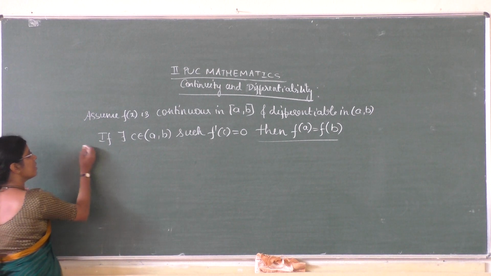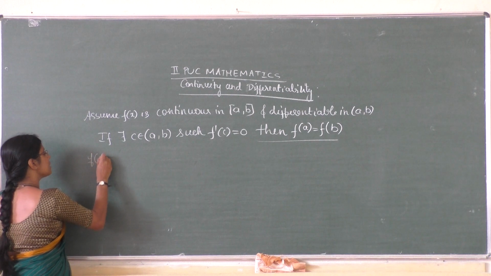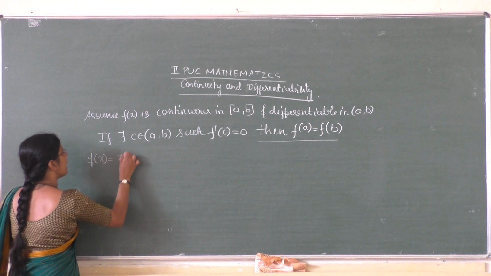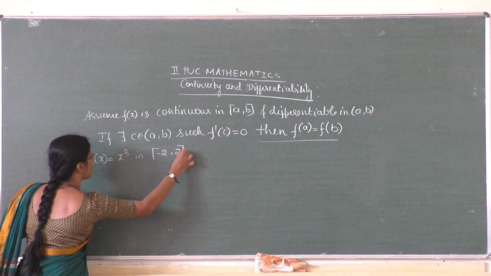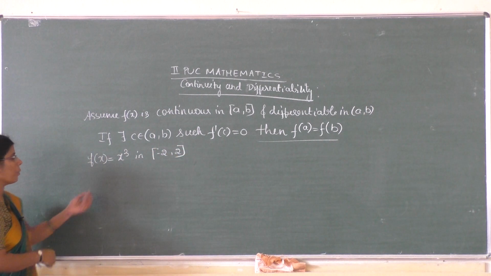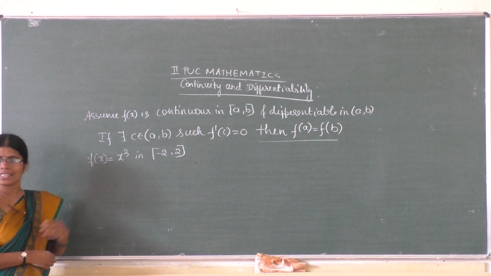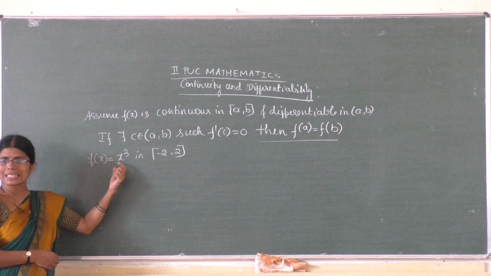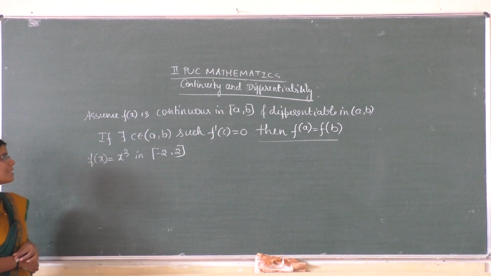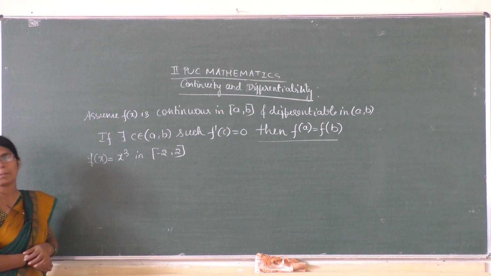We just consider one example, that is f of x is equal to x cube in closed interval minus 2 comma 2. Now this is a polynomial function, correct? X cube is a monomial, an algebraic function, and it is continuous in closed interval minus 2 comma 2.